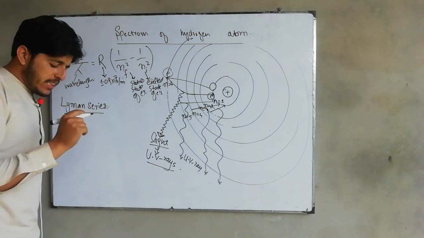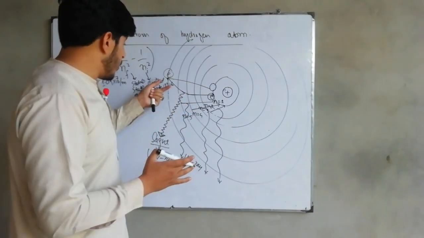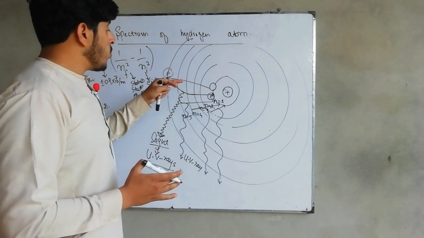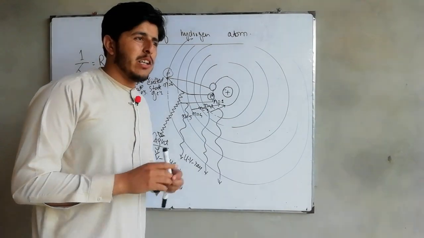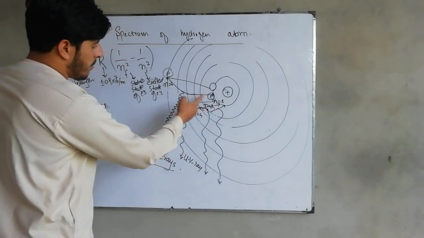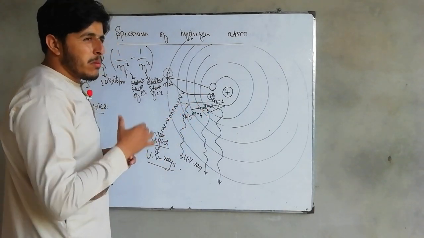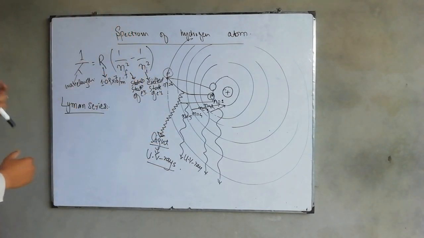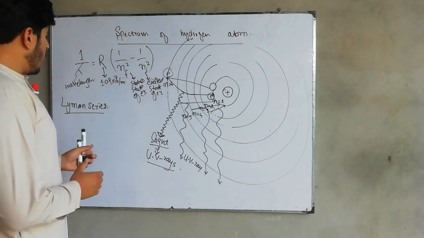So Lyman series actually happens only if the transition is occurring from any of the shells around the nucleus to n is equal to 1, I mean to the first shell. This will result in ultraviolet rays, and this will lie in the portion of ultraviolet. And this series of rays that is obtained because of the transition inside the atom will be in the range of Lyman series. So okay, this was all about the Lyman series.